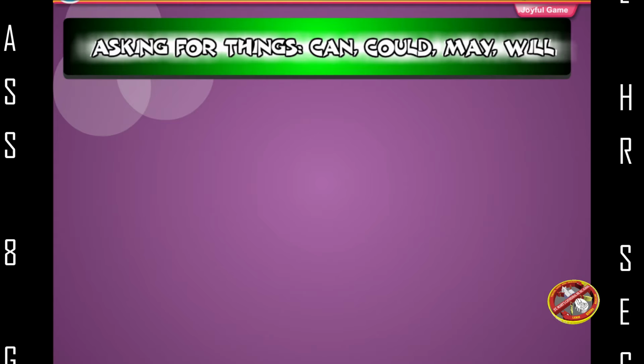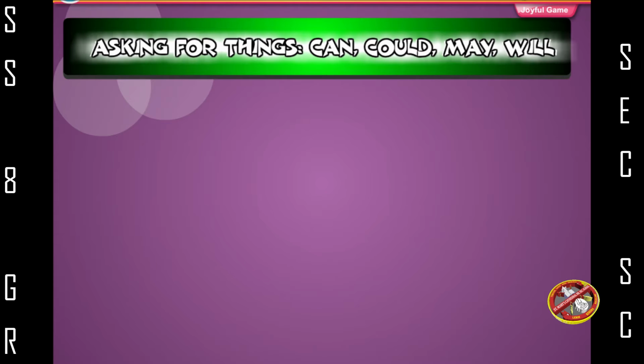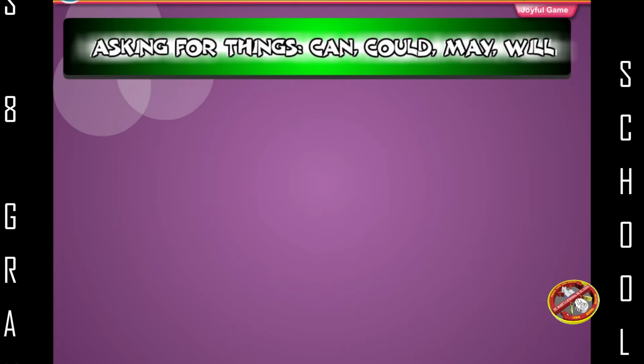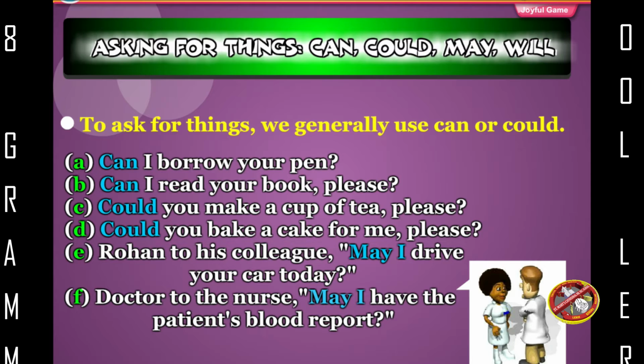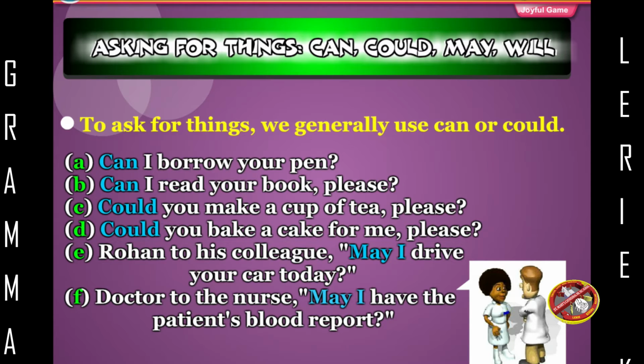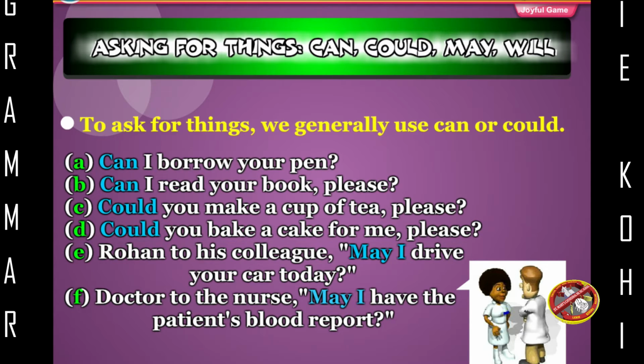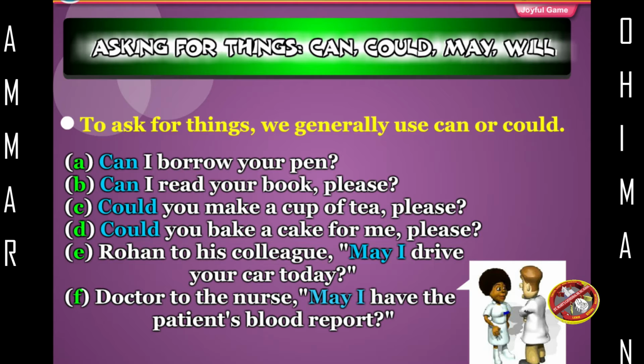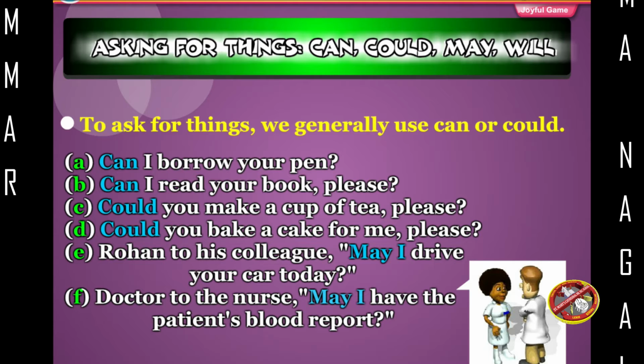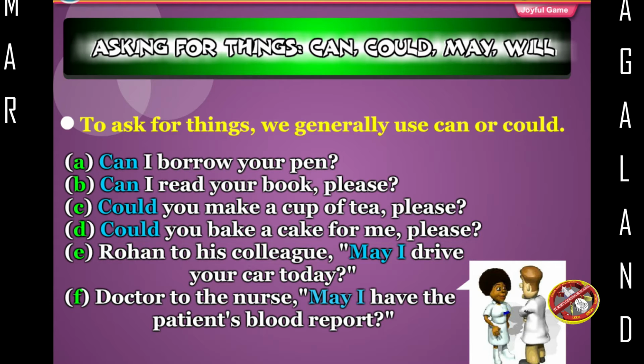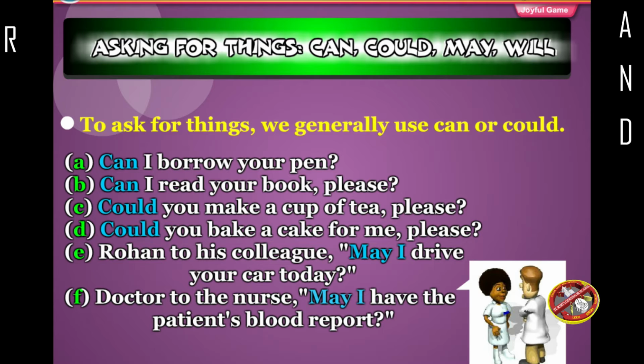Asking for things: can, could, may, will. To ask for things, we generally use can or could. Can I borrow your pen? Can I read your book, please? Could you make a cup of tea, please? Could you bake a cake for me, please?